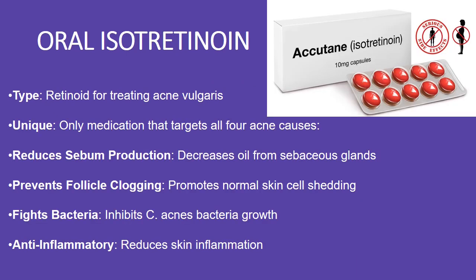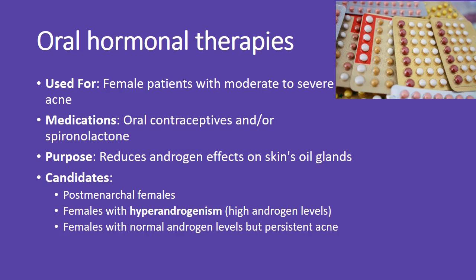Oral isotretinoin is a retinoid used for acne vulgaris. It's unique because it targets all 4 acne causes, reducing sebum, preventing clogged follicles, fighting C. acnes bacteria, and reducing inflammation. Oral hormonal therapies, like oral contraceptives and spironolactone, are used for female patients with moderate to severe acne. They reduce androgen effects on the skin's oil glands, helping postmenarchal females, those with high androgen levels, or those with persistent acne despite normal androgen levels.